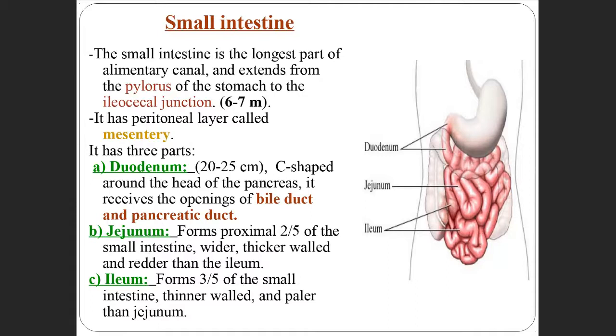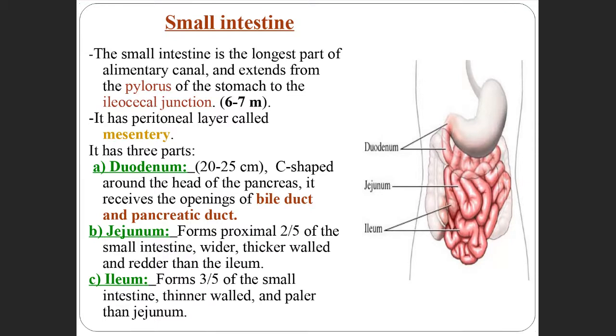It extends from the pylorus of the stomach to the ileocecal junction. At the pylorus, the stomach ends. After the pylorus, it is called the intestine, the small intestine.